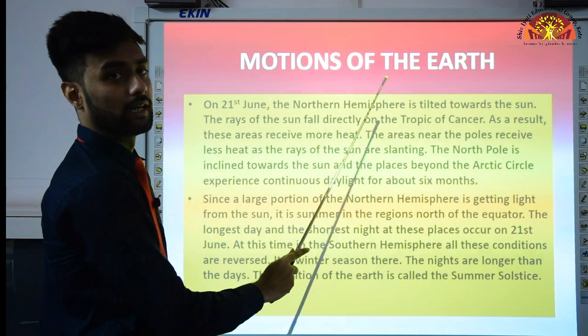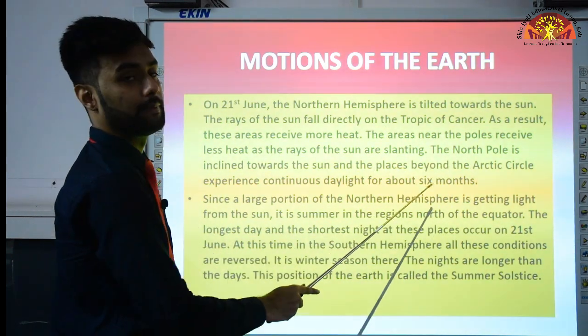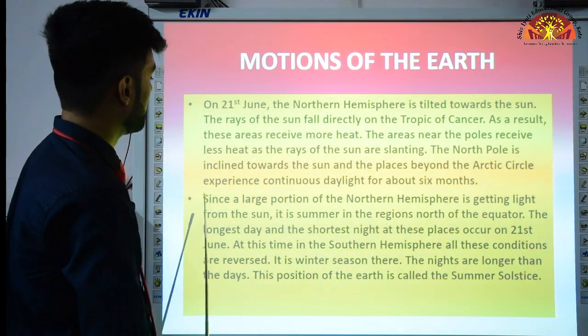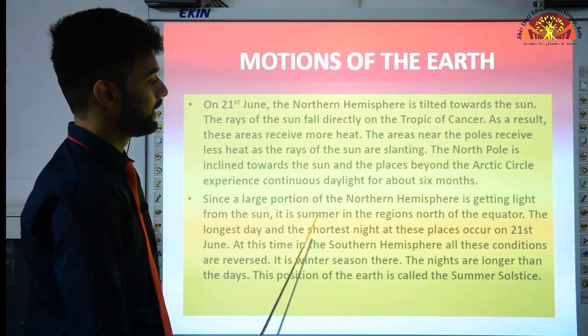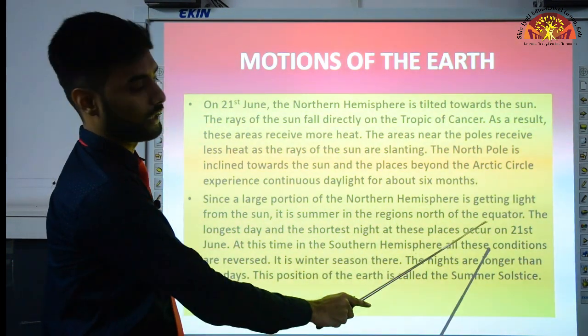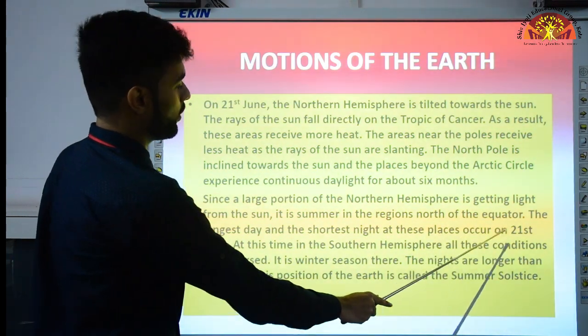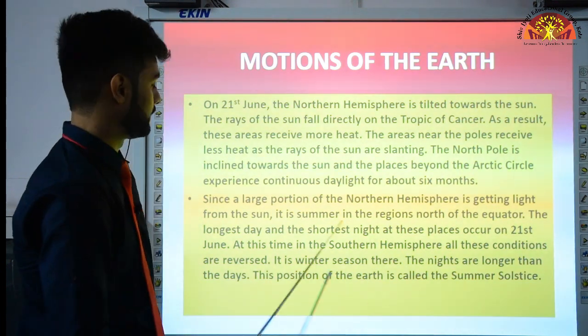So in the northern hemisphere on 21st June, the North Pole experiences 6 months of continuous daylight. And since a large portion of the northern hemisphere is getting light from the sun, it is summer in the regions north of the equator. The longest day and the shortest night at these places occur on 21st June. That is why on 21st June we have the longest day and the shortest night.